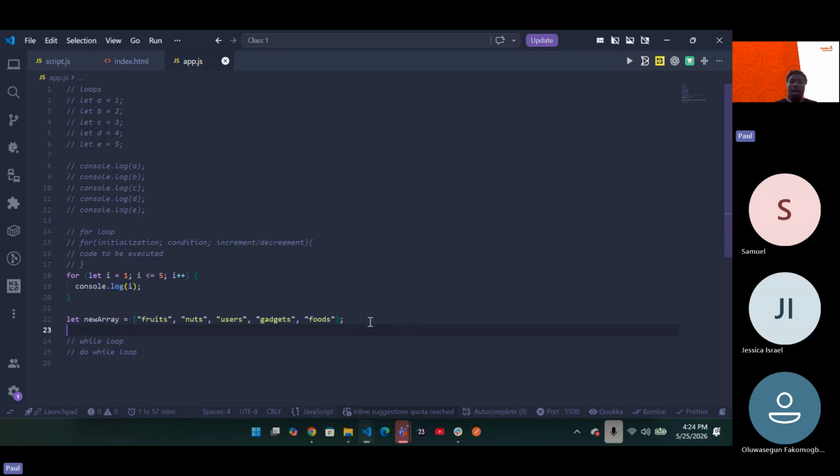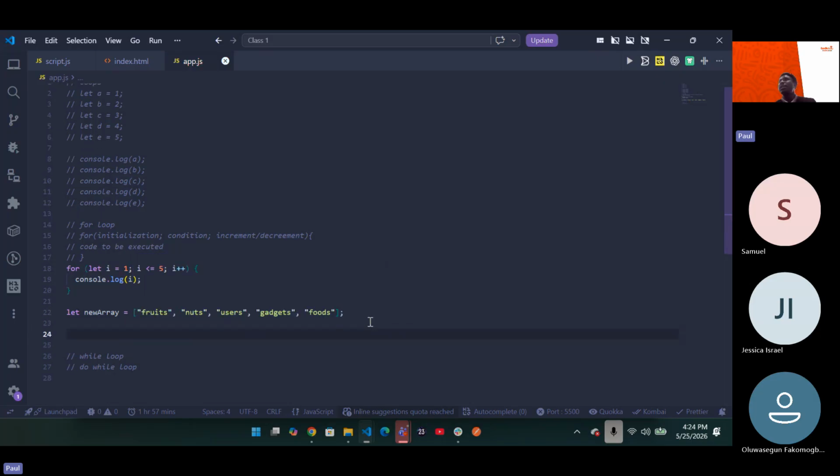Now, what we can do is start by saying we want to print out all of these things to our console. So how do we go ahead and do it? Think about it. Your for loop takes in how many things? 3 things. The first is initialization. Then conditions. And the last one is increment and decrement, so you have to increase it.